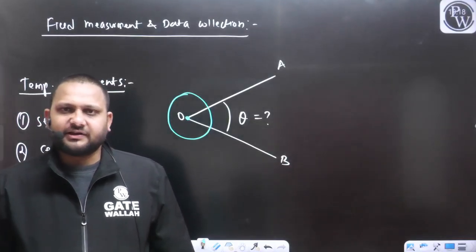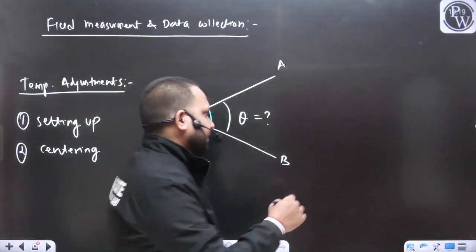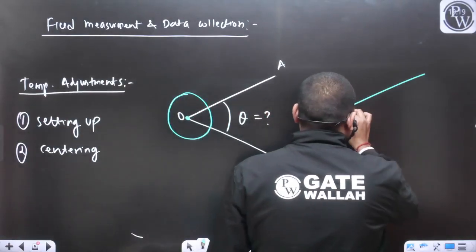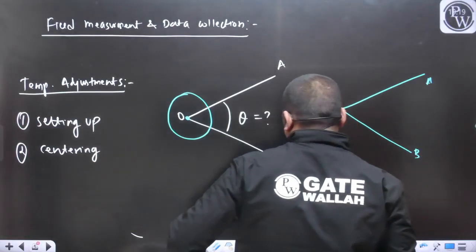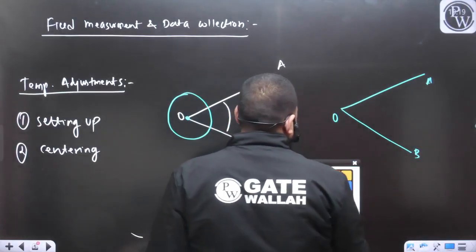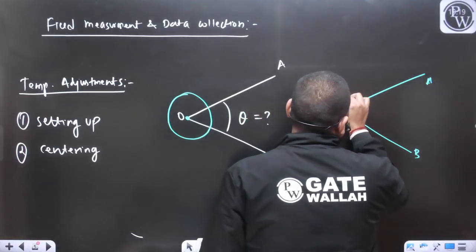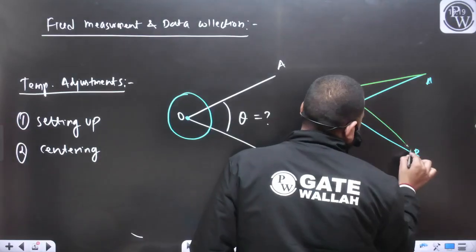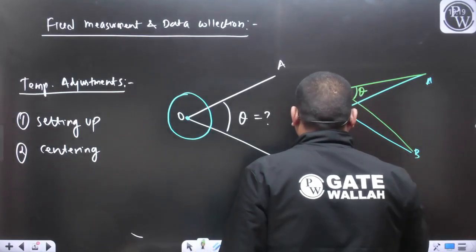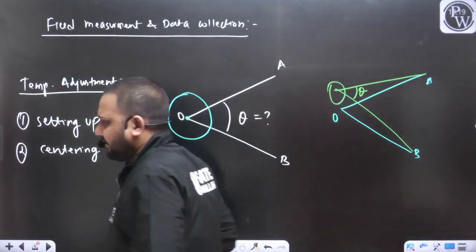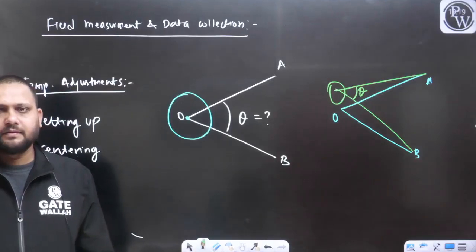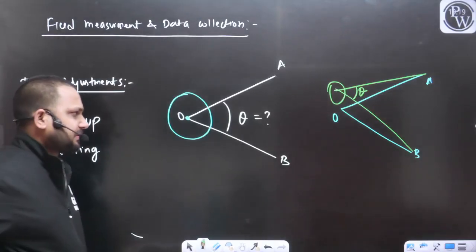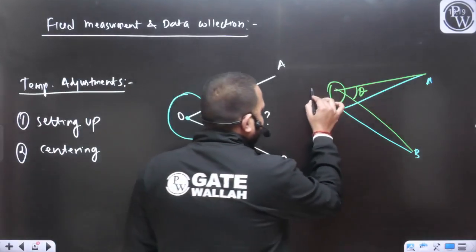If we are not centering, what can happen? For example, this was the line OA and this was the line OB. You have just set up the instrument and you are measuring this angle theta. Can I say this theta will be the incorrect measurement? We have placed the compass at O dash.